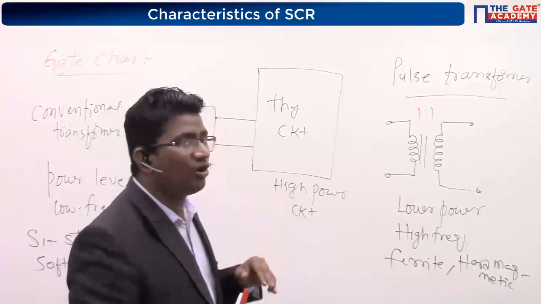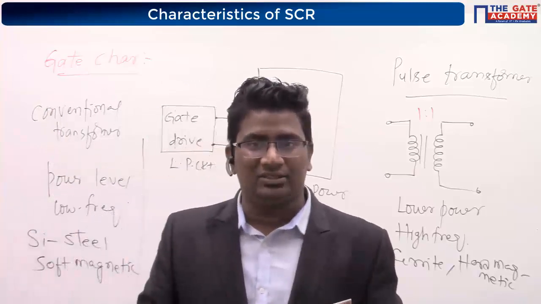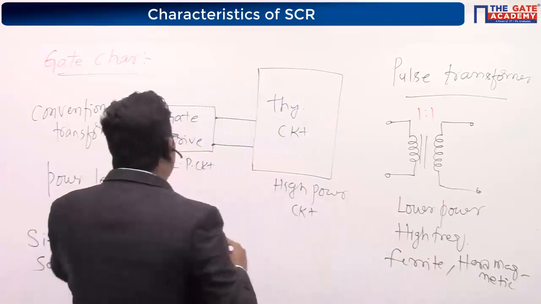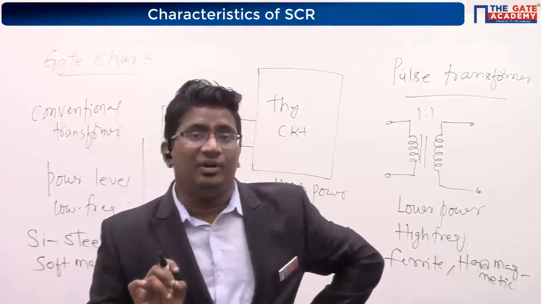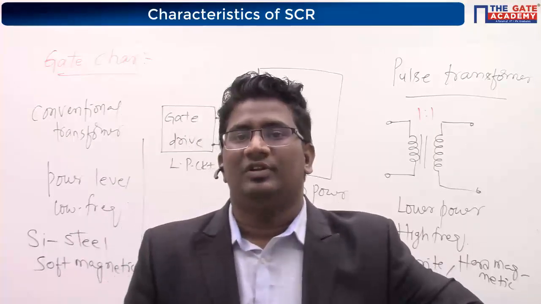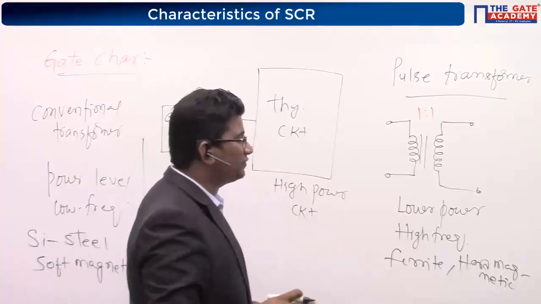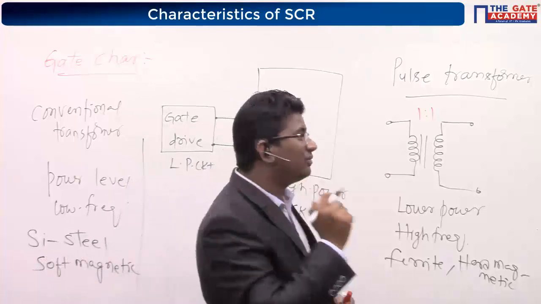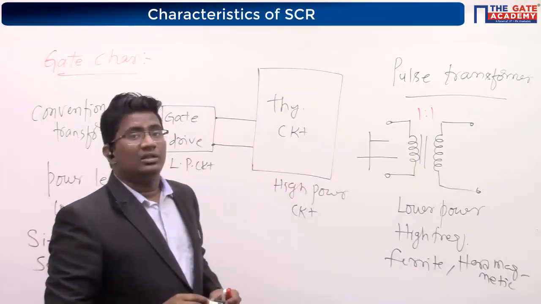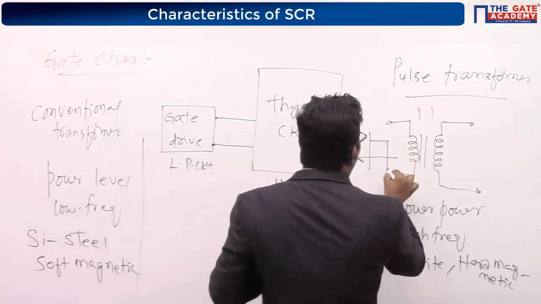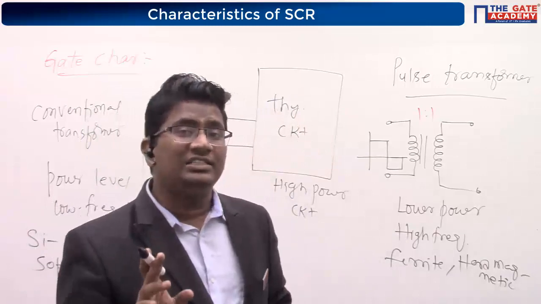Can anyone tell me, usually you might have studied this concept: you can give a transformer DC input or AC input, you tell me. For a transformer, do you give DC input or AC input? Of course AC. But there is a special transformer which can take a DC input also.